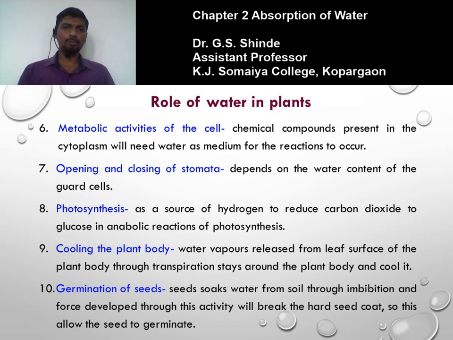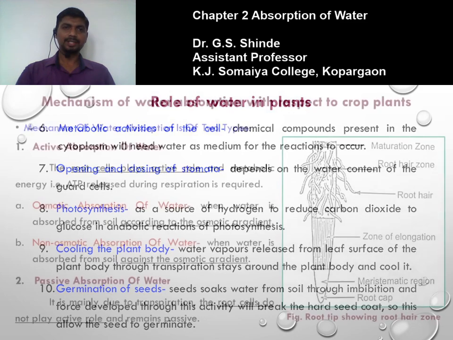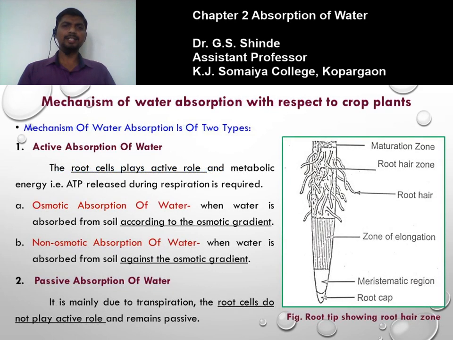So this is the role of water in plants. Next point is the mechanism of water absorption with respect to the crop plant. Water absorption is one of the physiological phenomena that takes place in the plant by which the plant can absorb water. The mechanism of water absorption is of two types.